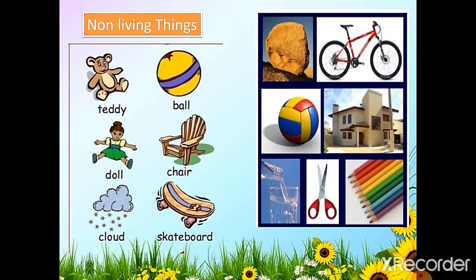In the second picture, there is a rock, cycle, ball, house, glass, scissors and pencil. Among all these things, one thing is natural. It is the rock. So non-living things can be either natural or man-made. Like a rock is a non-living thing, but it comes under natural things. And the clock and this ball are non-living things, but they are made by man, so they are man-made things also.